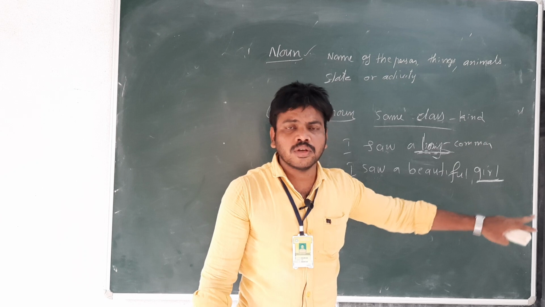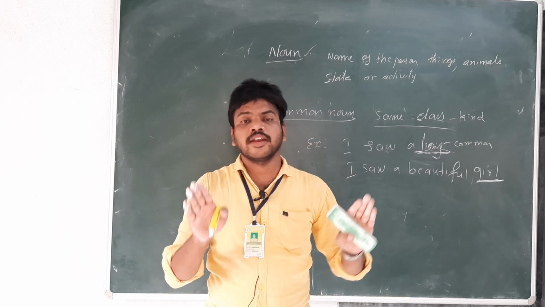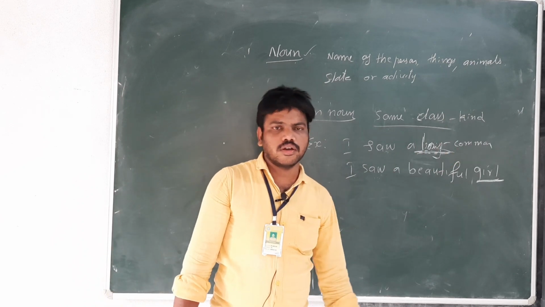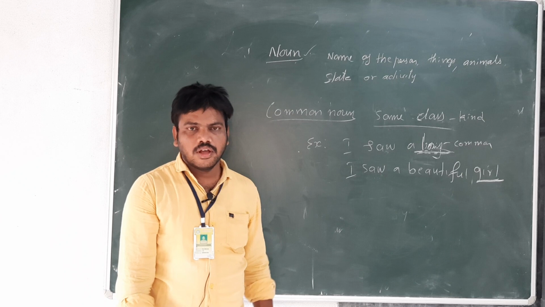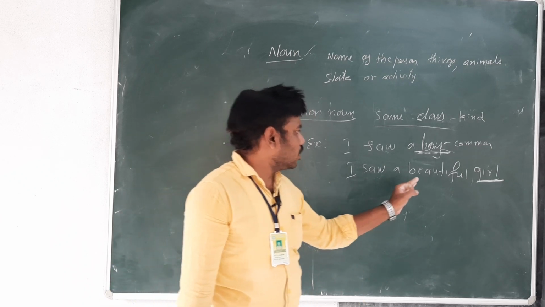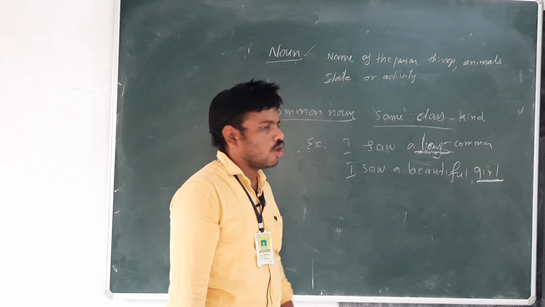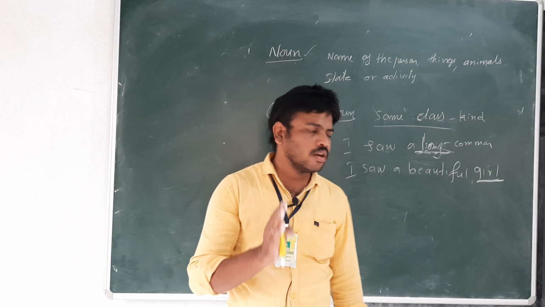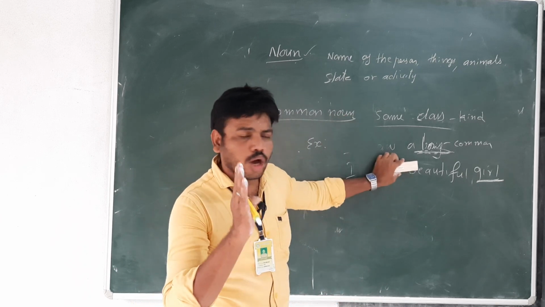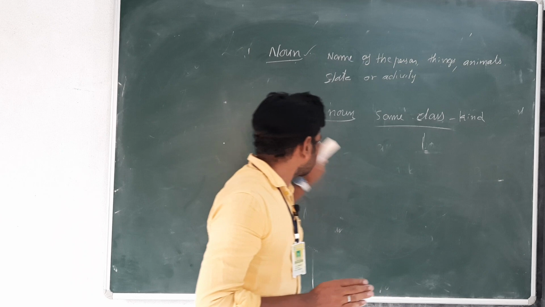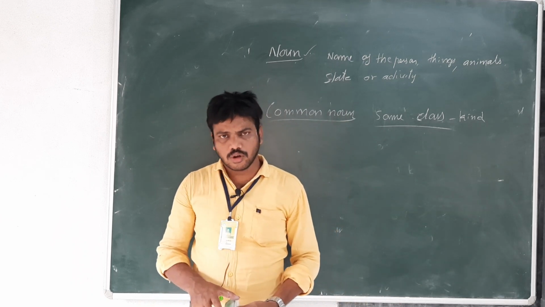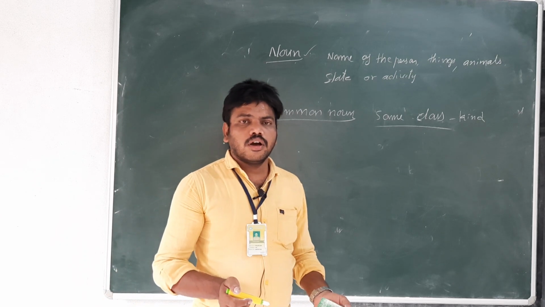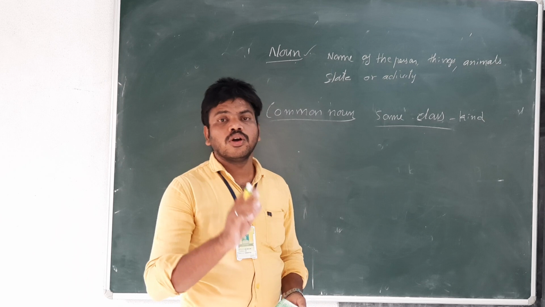So why is it a common noun? There is no particular name there. That is why it is a common noun. Same kind or same class or kind. Have you understood? So here girl is a common noun. Here boy is a common noun. Like that, man common noun, woman common noun, city common noun, town common noun, chair common noun. There are a number of things. So when you refer commonly to any noun, it is called a common noun.